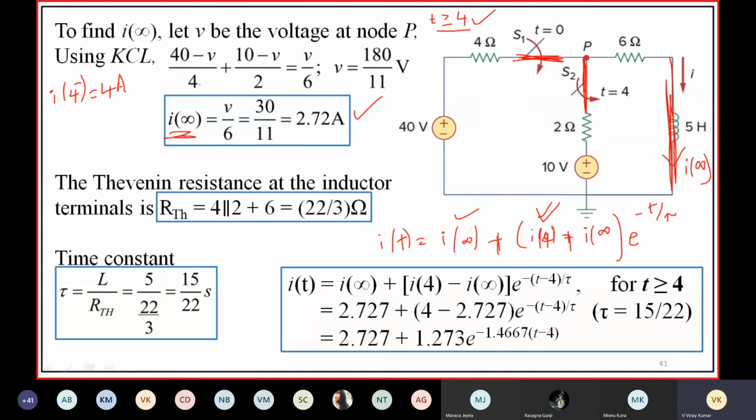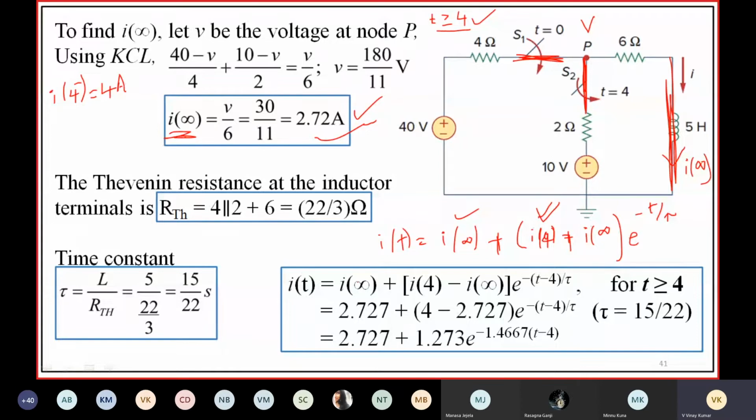40 minus V by 4 plus 10 minus V by 2 is equal to V by 6, where V is the node voltage. The current which is flowing through this is V by 6. Then I of infinity is equal to V by 6, since the inductor acts as a short circuit at t equal to infinity. So the final value is 2.72 amps.